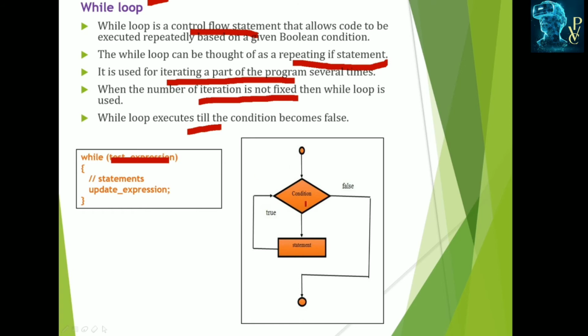This is the flow chart. It enters into the loop, it checks the condition. If that is false, then it exits. It cannot enter into the loop. If that is true, then it executes the body of the loop and repeats, again checks the condition. It repeats the same statements until this condition becomes false. Okay, it executes till the condition becomes false.